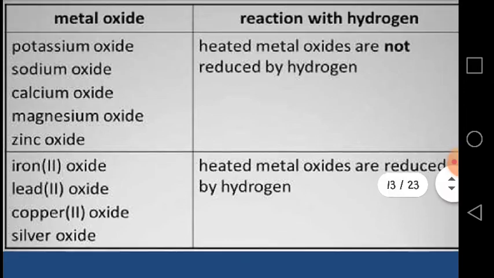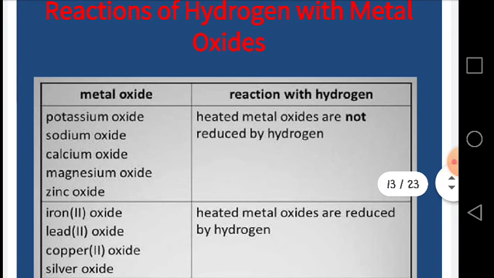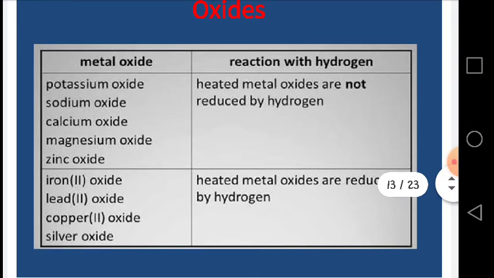That simply indicates that hydrogen is more reactive than these metals. So with the help of this reaction of hydrogen with the metal oxides, we can easily analyze the position of the metals in the reactivity series. The metals potassium, sodium, calcium, magnesium and zinc are more reactive than hydrogen, so they are placed above hydrogen in the reactivity series, while the metals iron, lead, copper and silver are less reactive than hydrogen, so they are placed below hydrogen in the reactivity series.